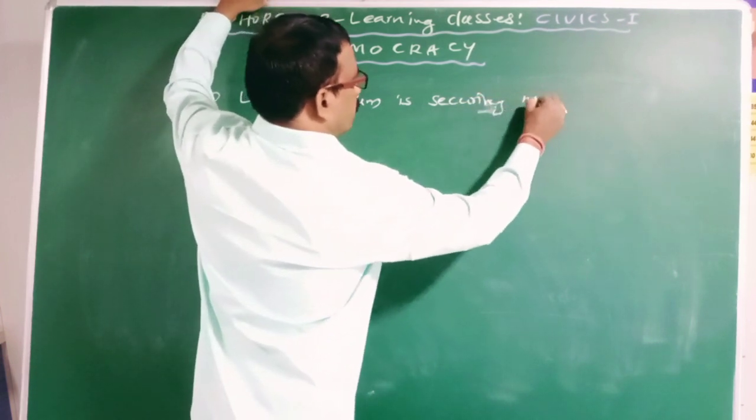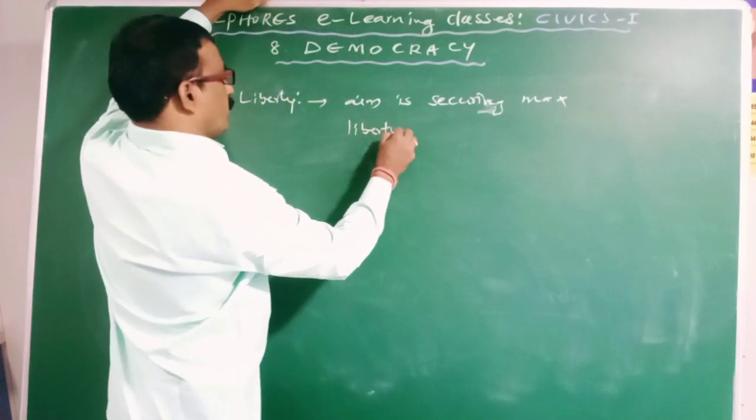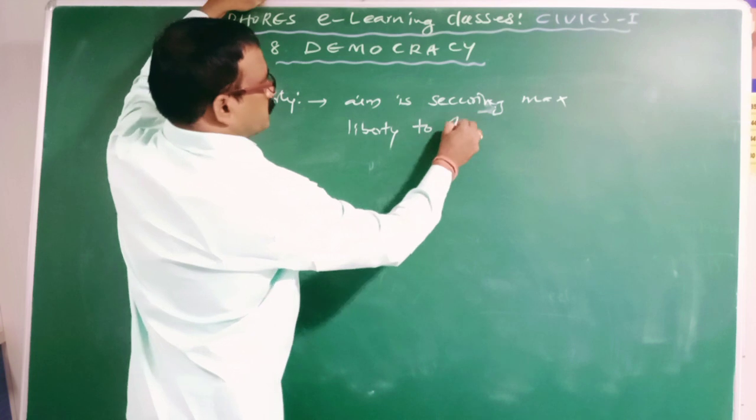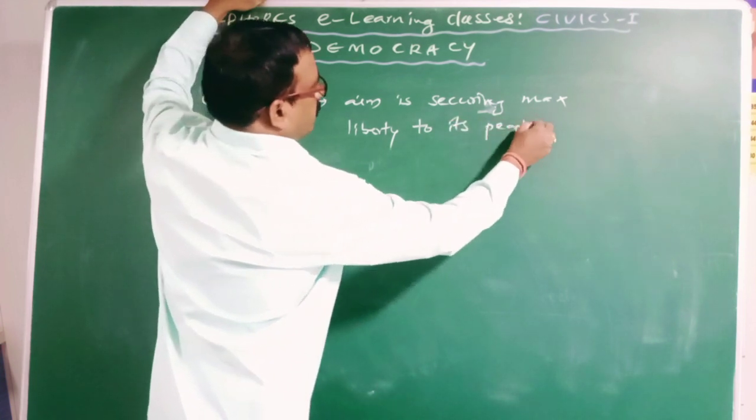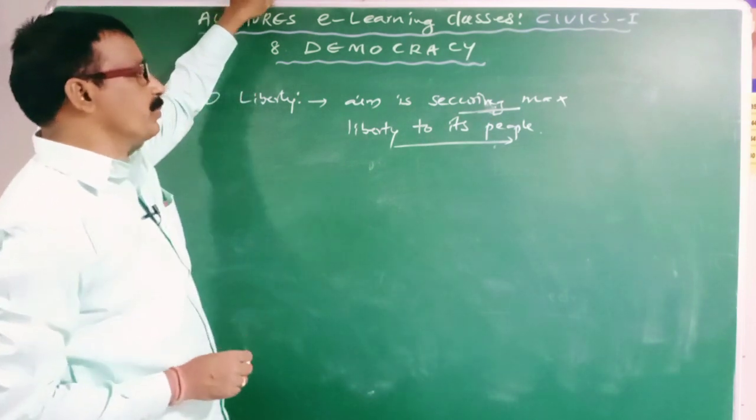It means providing the maximum extent of liberty to its people.